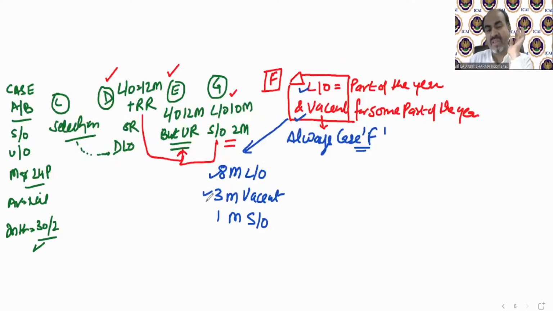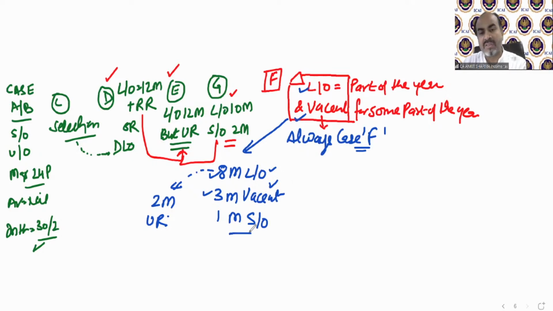If the question says that out of this 8 months rent, 2 months rent is unrealized, out of this 8-month the property was let out. The same question has been given: 8 months let out, 2 months unrealized rent, 3 months vacant, and 1 month self-occupied. Now unrealized rent also comes into the fold. So should we solve it as per case number E? No. Because if this is let out and vacant, then all other conditions are irrelevant. You are going to solve it as per case number F.